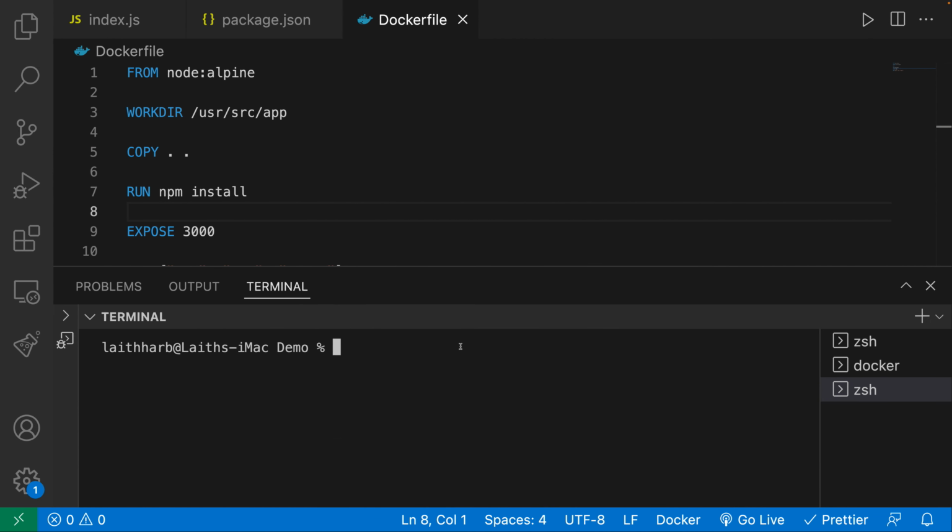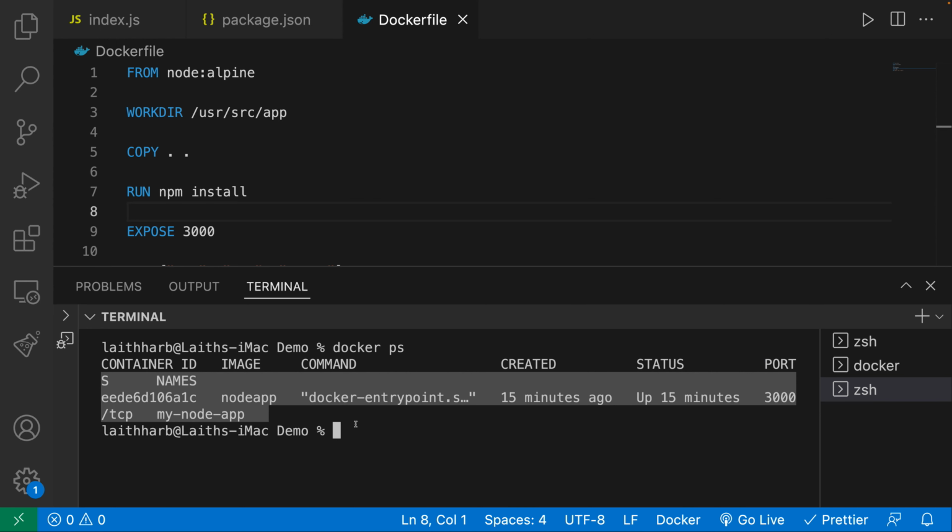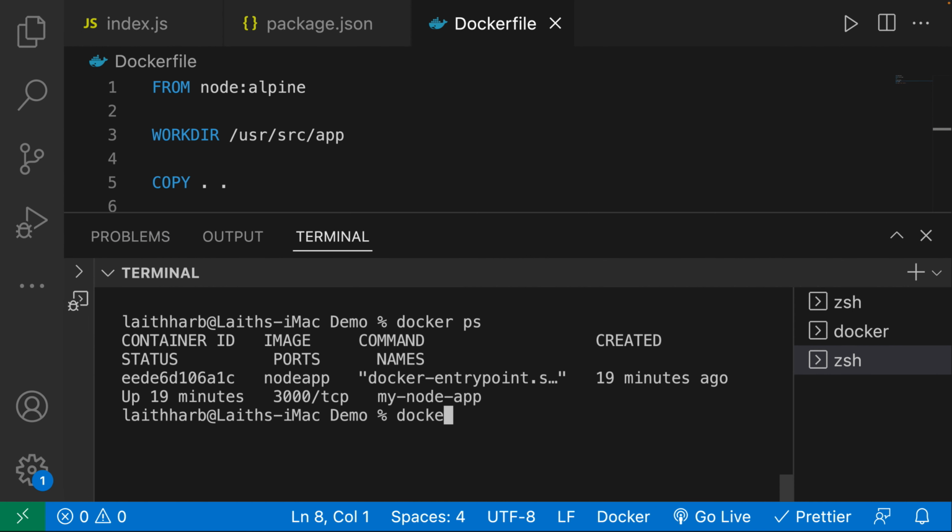So let's go ahead and run this. Right now, if I do docker ps, we have one container running. We can actually have multiple containers running. Remember, they are completely isolated environments. So let's go ahead and do that. What I'm going to run is docker run, and then over here, I'm going to specify the name. I'm going to say my-node-app-2 because we already have a container running that's called my-node-app. This time I'm going to specify the port. I'm going to say port 8000 on my local machine, and I want to map it to port 3000 inside of this running container. And then I'm going to say node app as the image. Let's go ahead and run that.